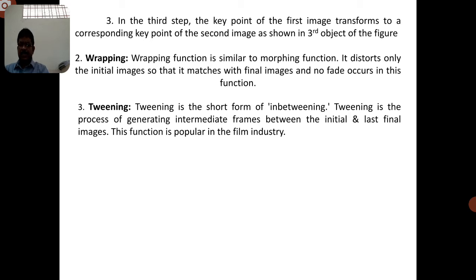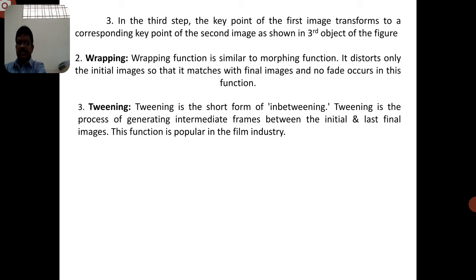That means between the starting image and the final image, how it can be developed, how the initial one improves to the final one. So that is the tweening. In between the initial and the final, there are some intermediate frames, and those intermediate frames are set between the initial and the last one.